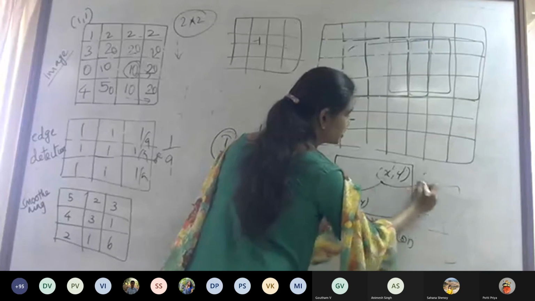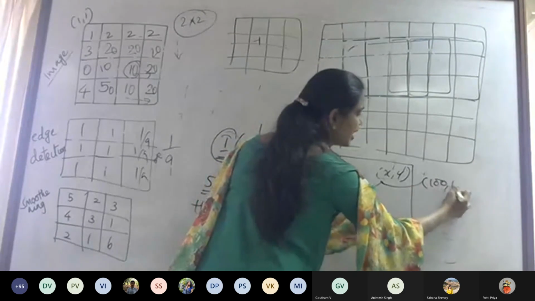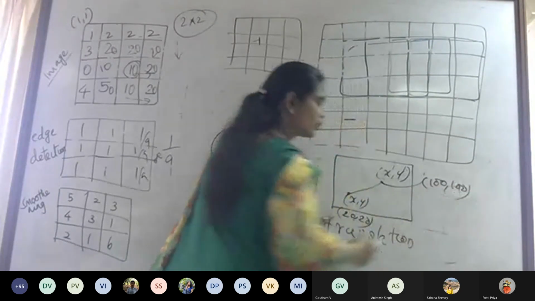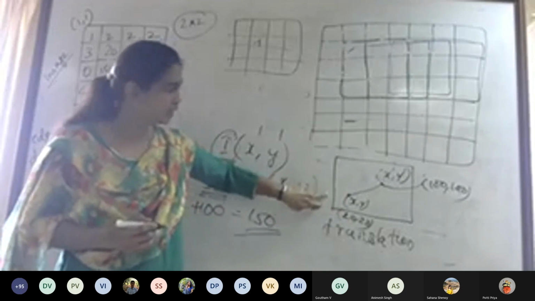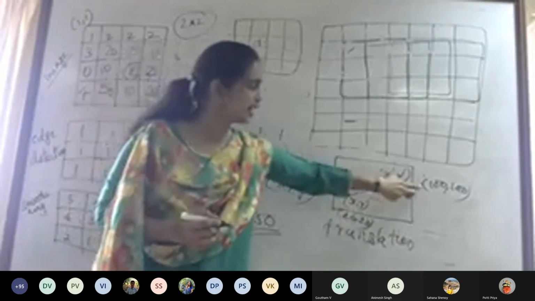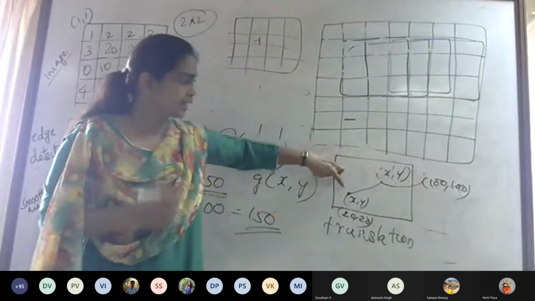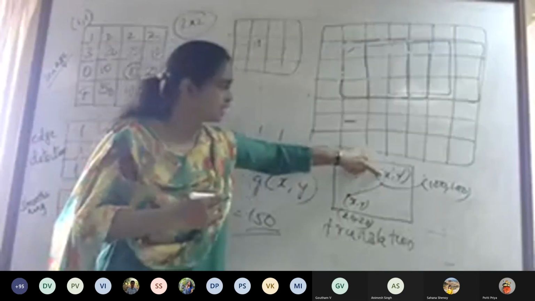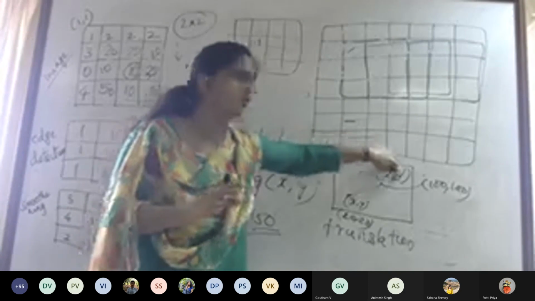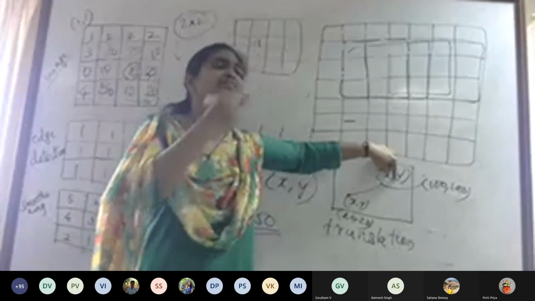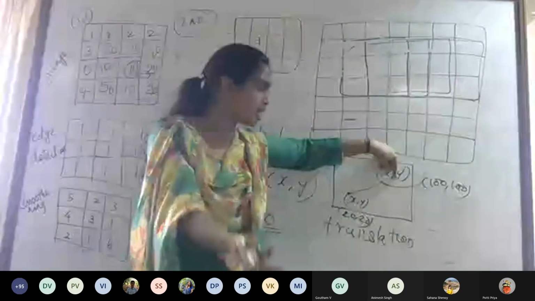Now this position is, say, 100 comma 100. It has moved from 20 comma 20 to 100 comma 100. When I was moving, I did not make any change to the intensity. The 50 continued to remain 50 even when it went to 100 comma 100.